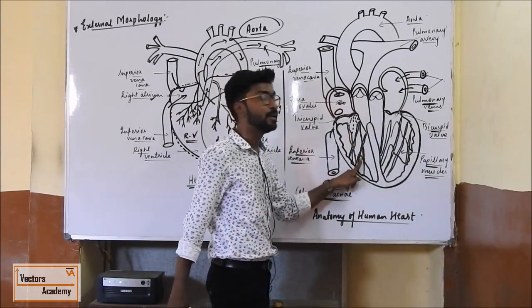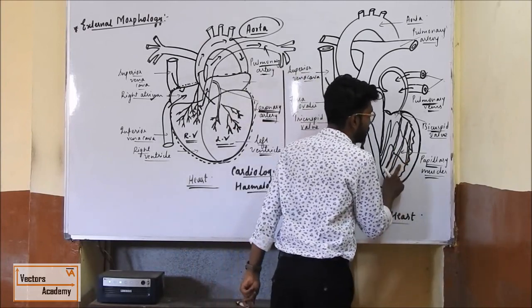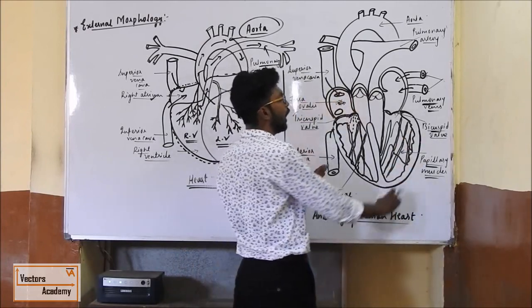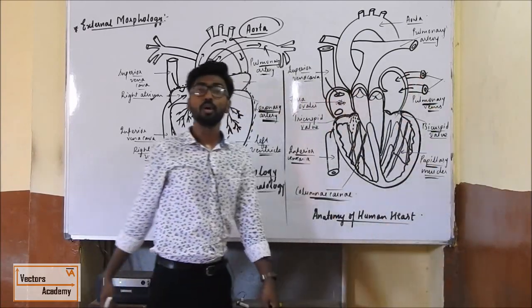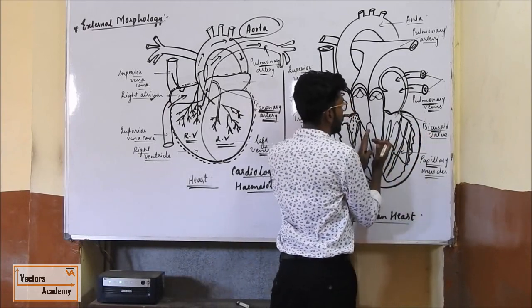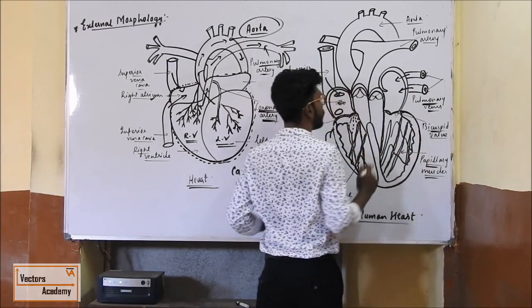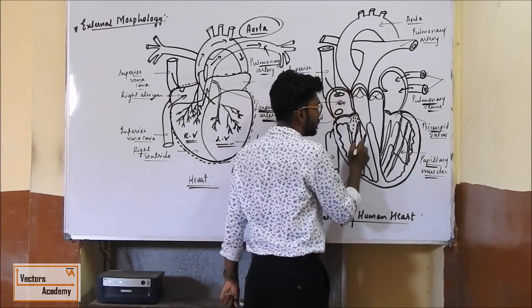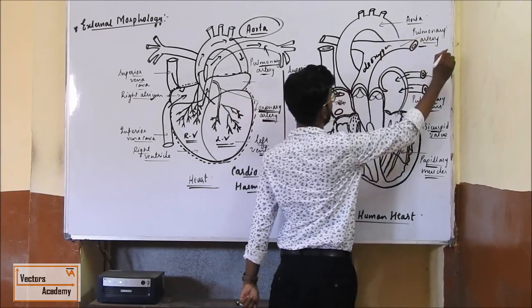Now the ventricles are totally filled with blood, that is, the right ventricle with deoxygenated blood and the left ventricle with oxygenated blood. Now the ventricles will undergo contraction and the auricles will undergo relaxation. As the ventricles contract, the blood is forced out, and the deoxygenated blood is carried by the pulmonary artery.